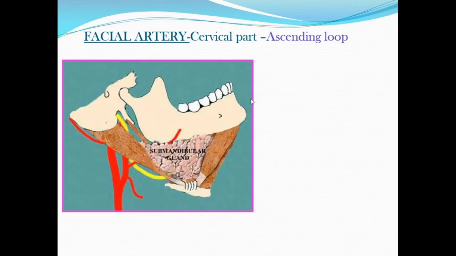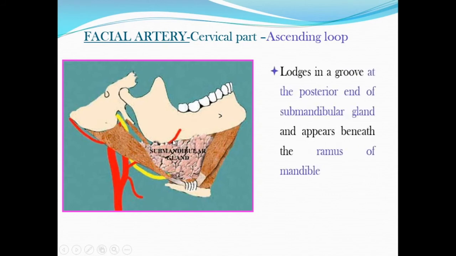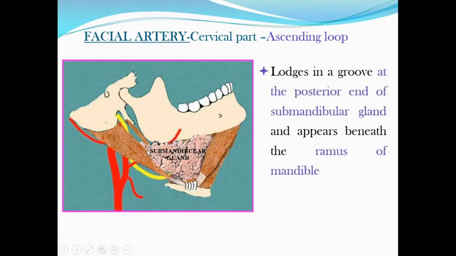So the facial artery, passing deep to the posterior belly of digastric and stylohyoid muscle, runs in relation to the submandibular gland. It lodges in a groove at the posterior end of the submandibular gland. So first it appears at the posterior end of the submandibular gland, then appears beneath the ramus of the mandible. So as it is the ascending loop, that is the cervical part, the ascending loop is now reaching the ramus of the mandible.